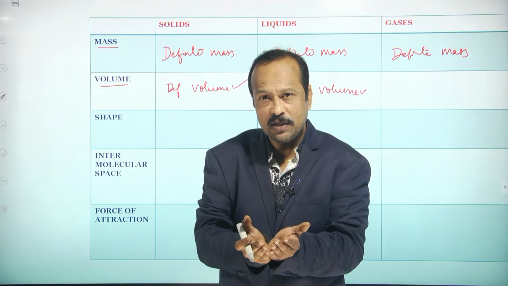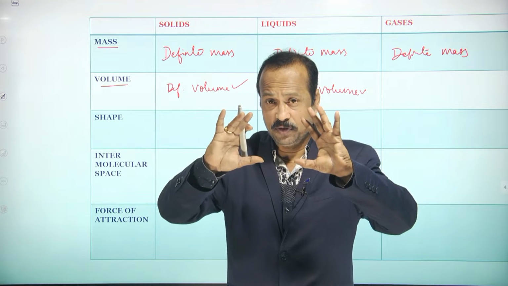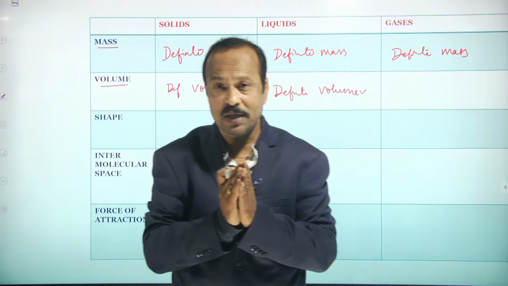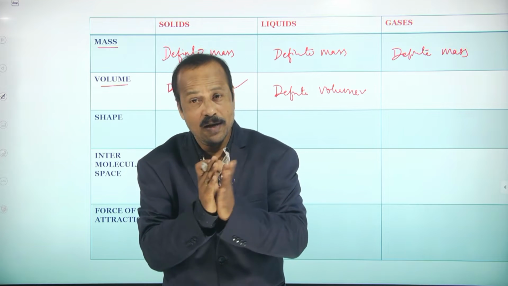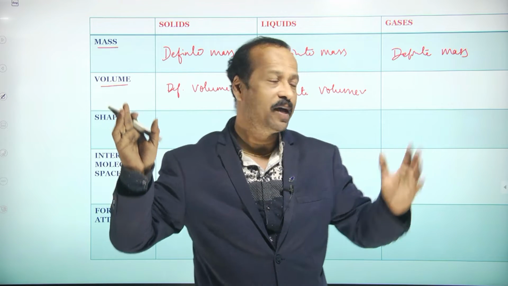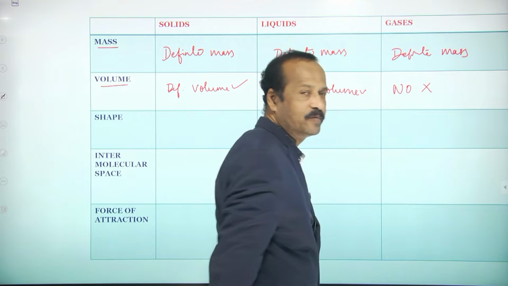So, the meaning is what? The total air of this room I can compress into a small box. So, there is no particular volume for gases. They occupy the space available. So, no definite volume, right?